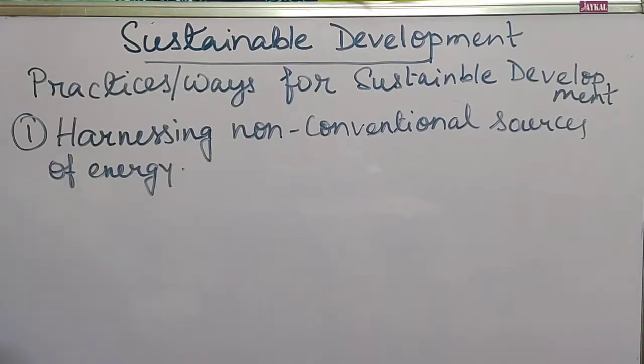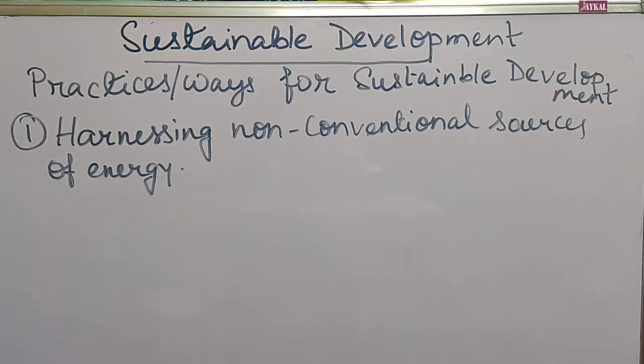Just like solar energy, wind energy, tidal energy, hydroelectricity. So these things that we can use, as well as we can reproduce, we can recycle. So these are called non-conventional.